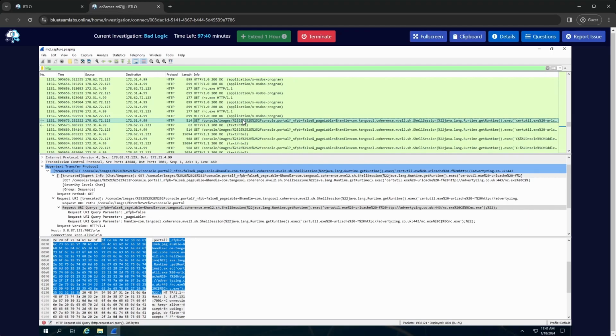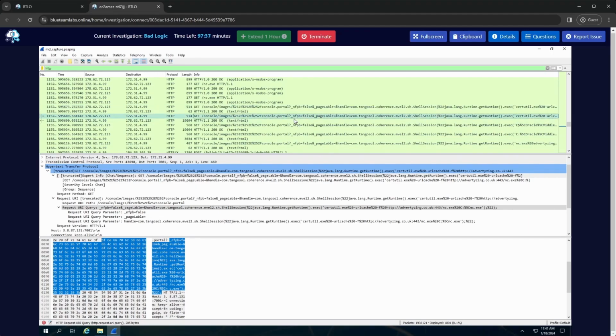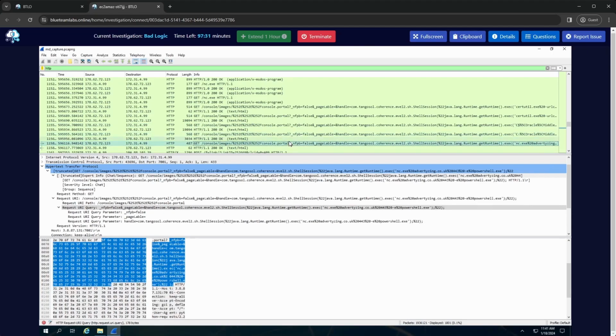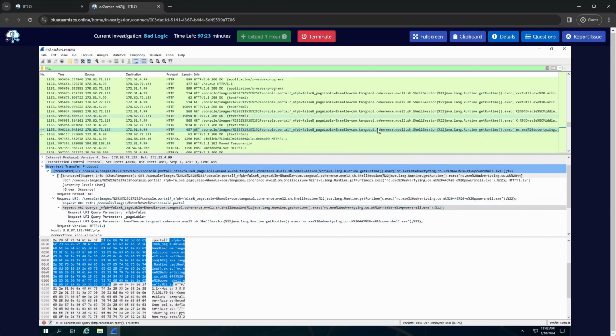What else do we see here? So, no, maybe not. They're still trying to grab it. Okay, so there's a path mentioned there for Oracle. So it looks like they're trying to run Oracle from that path. Then finally we have someone trying to run a shell executing PowerShell. So using netcat to create a shell.